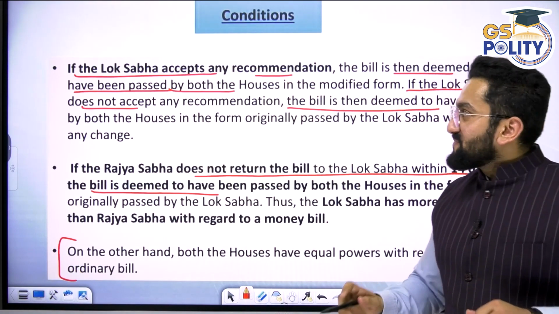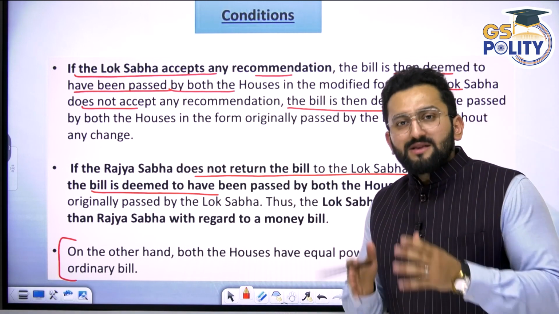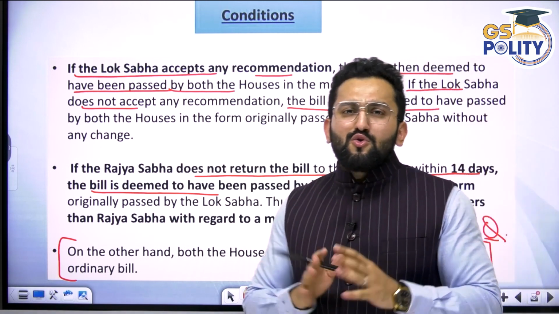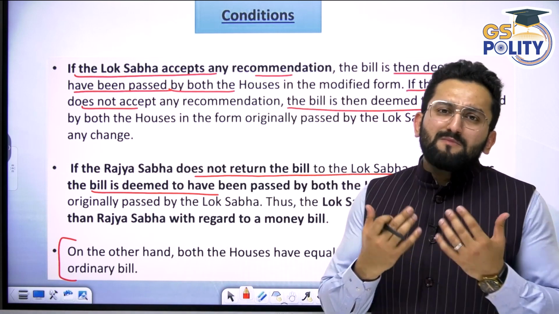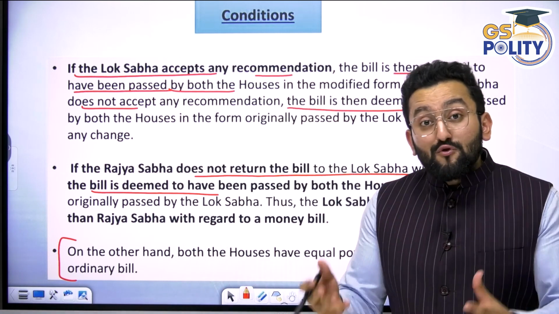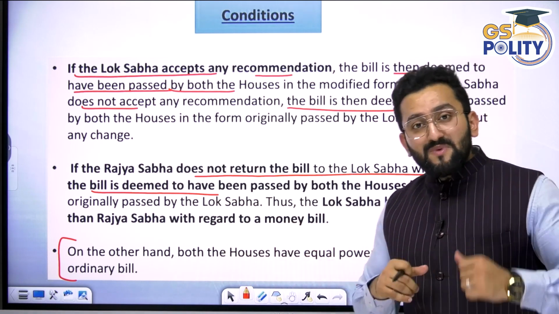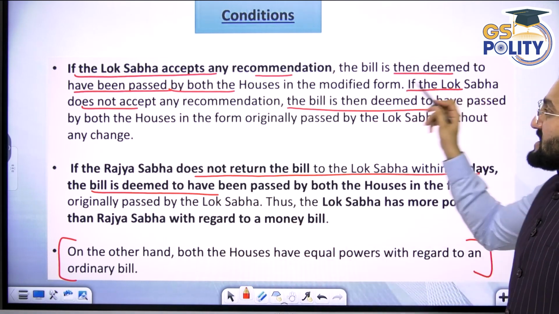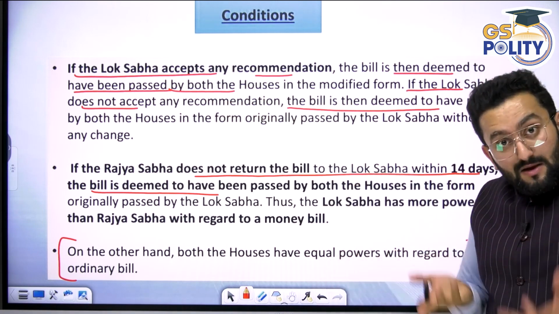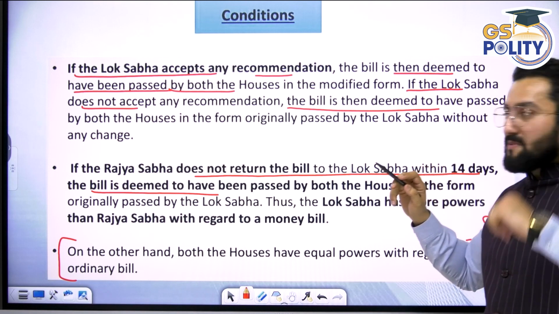Now conditions. If the Lok Sabha accepts any recommendation in a money bill, meaning the Rajya Sabha said, although we have less power, we have some genuine recommendations to improve this bill, and the Lok Sabha says this recommendation sounds good, we are accepting it, the bill is deemed to have been passed by both houses, and then presented before the Honorable President.